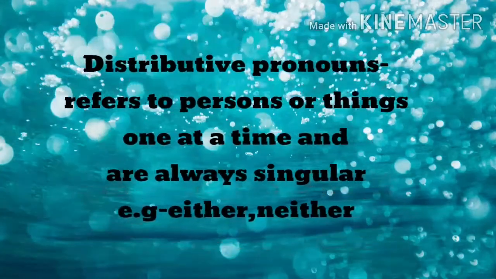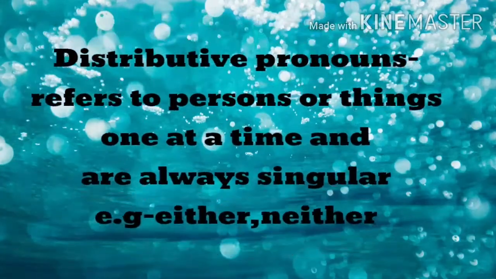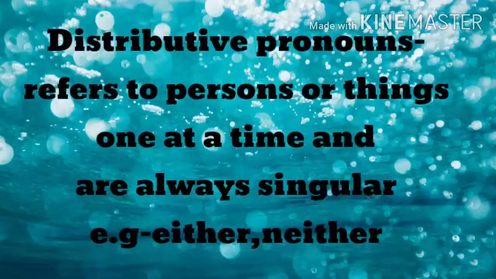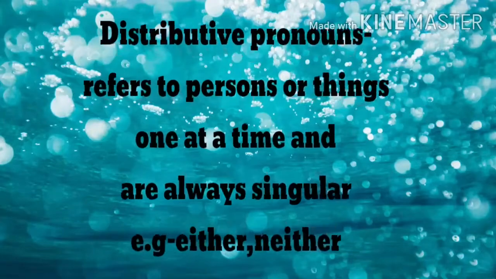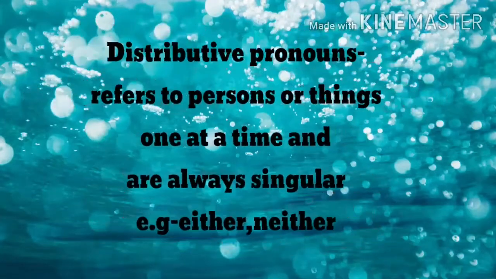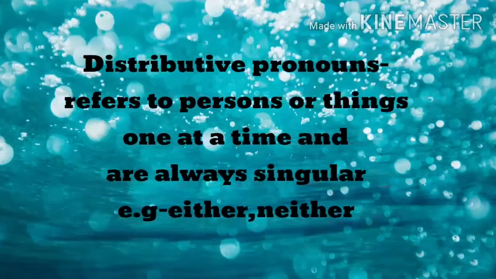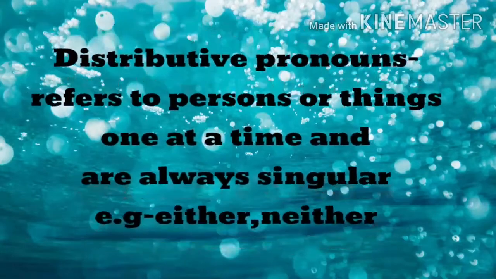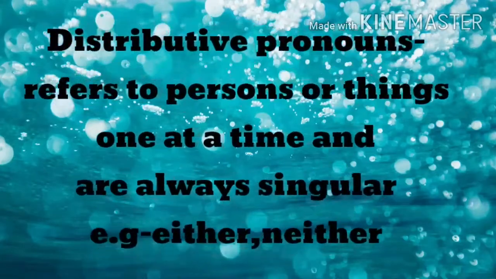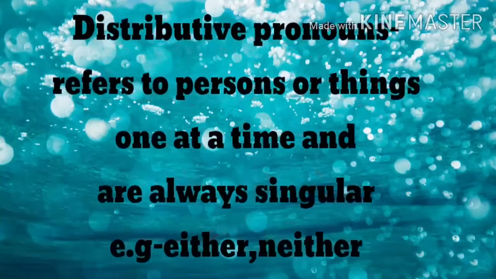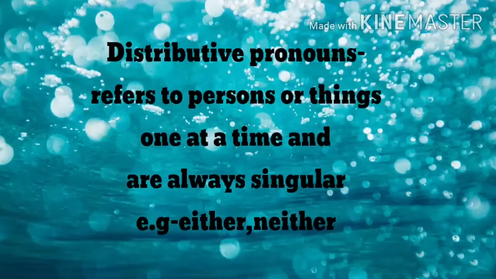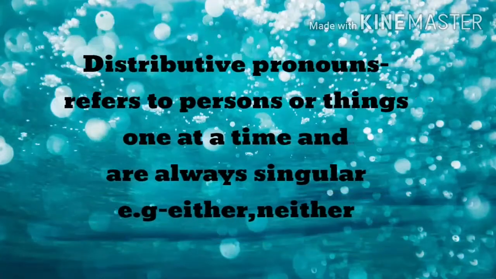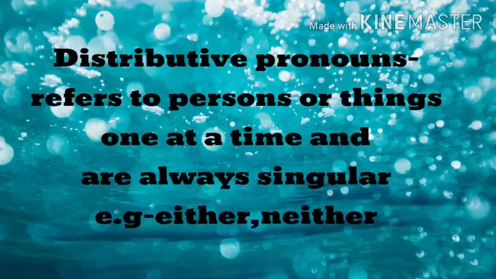In the eighth type, distributive pronouns refer to a person or thing one at a time and are always singular. Their examples are either, neither. For example, either of you can come with me or neither of you girls is tired. Means these words are showing the distributive pronouns.